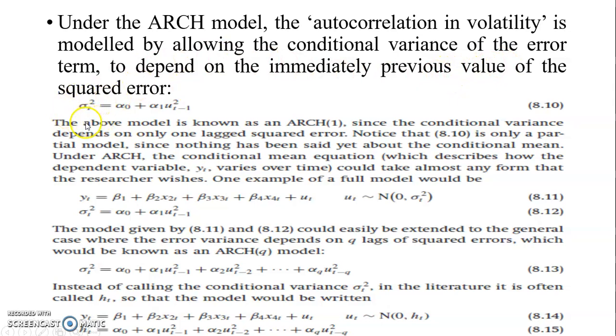So the conditional variance of the error term depends on the previous squared error term. This is the variance, this is the past error term. What we have here is autoregressive conditional heteroscedasticity of order 1.